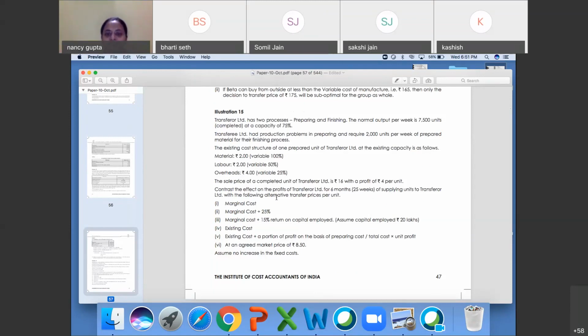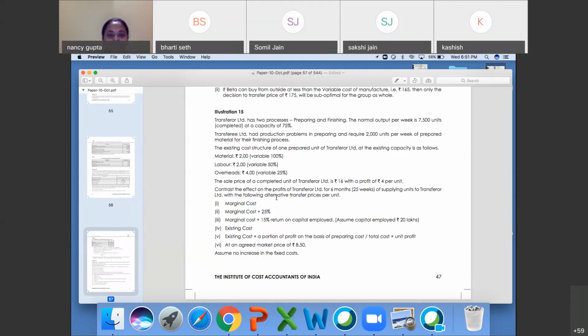Transfer Limited has two processes, preparing and finishing. The normal output is 7,500 units per week at a capacity of 75%. Fine. It has a production problem in preparing and requires 2,000 units per week. Per week, mind it. Fine.